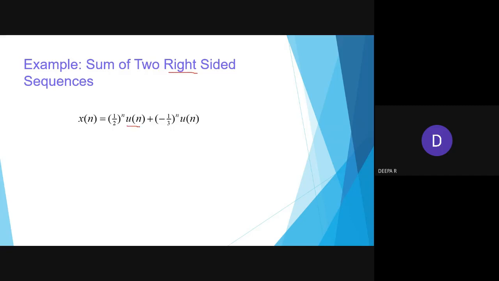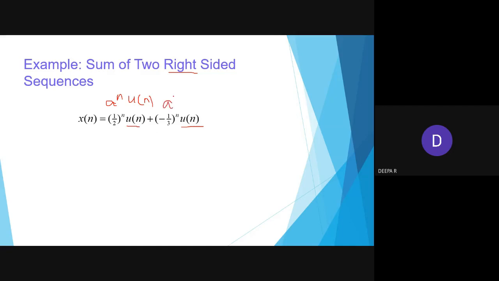Now coming to the two-sided case, two right hand side sequences. See, u of n and u of n. It's a right hand side sequence, and here it is a positive 1 by 2 power n, but here it is minus 1 by 3 power n. So generally I can say a power n u of n. You need not solve this problem. See here, a power n u of n.